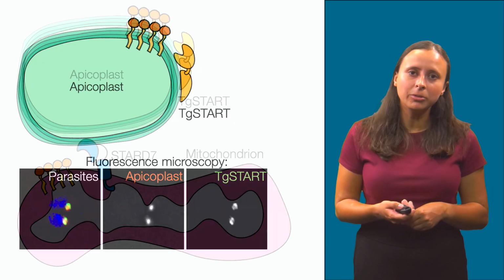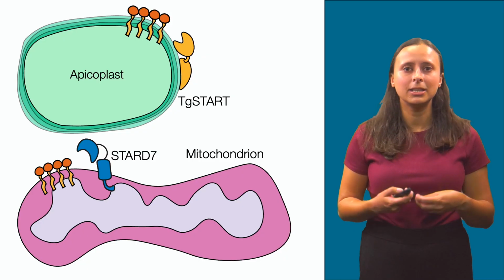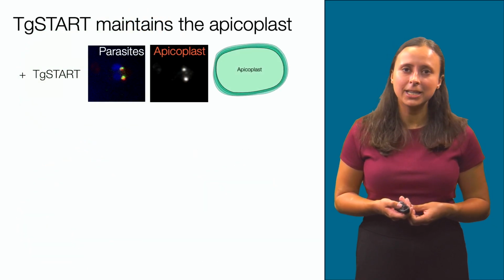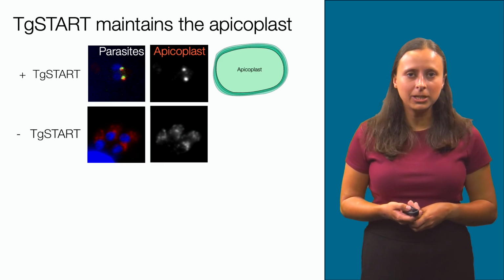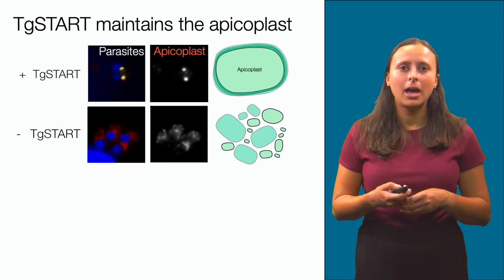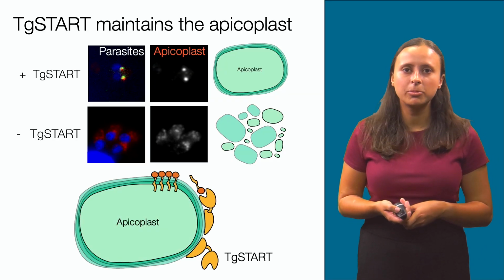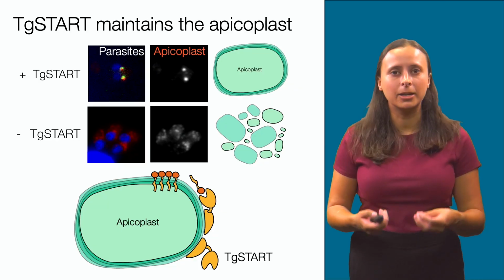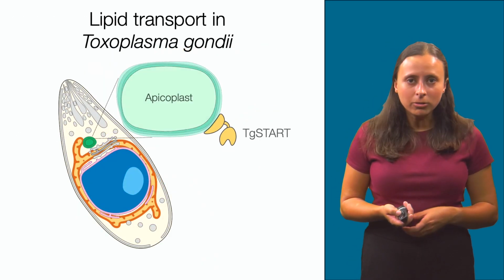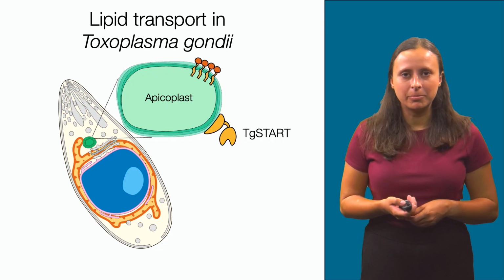This protein is similar to a protein in humans called STARD-E7 that localizes to the mitochondrion and supplies it with lipids. When TG-start is present, the apicoplast remains intact, but when TG-start is depleted, the apicoplast loses its integrity and the parasites die. I hypothesize that TG-start maintains the membranes of the apicoplast by transporting lipids from another organelle at a membrane contact site. My future work will go into understanding what organelle TG-start mediates a membrane contact site with and what types of lipids it binds to.